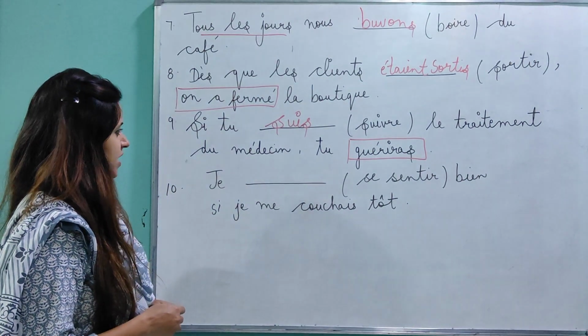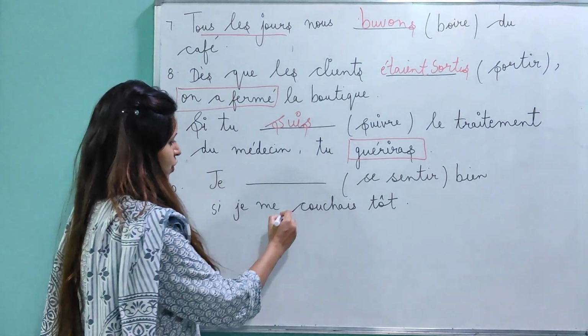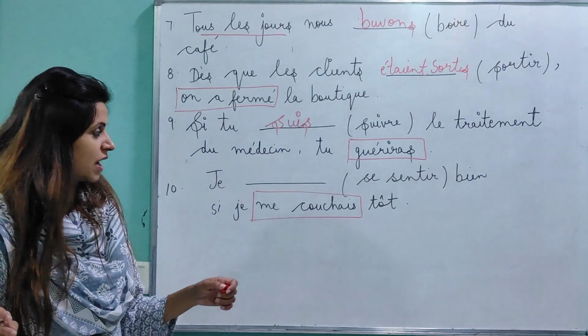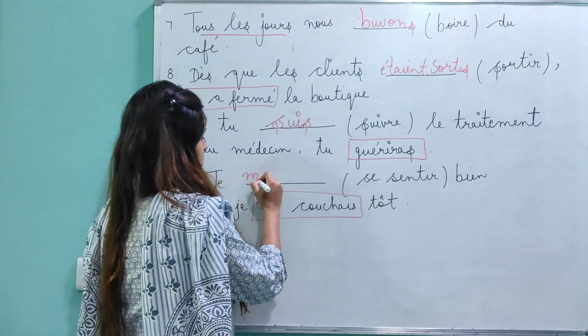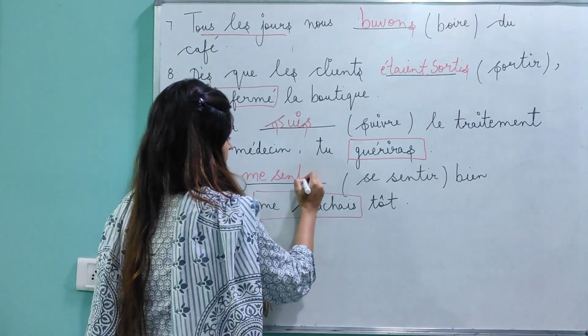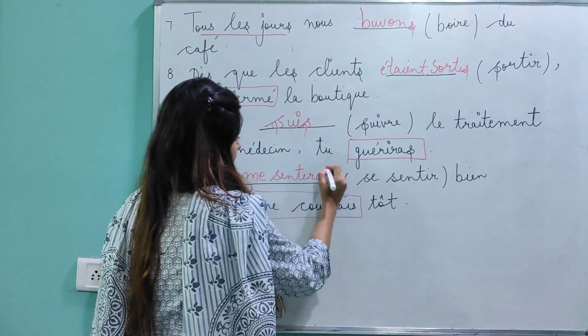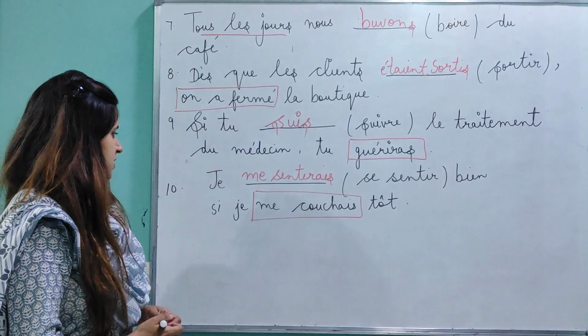Last part, je dash se sentir bien. Si plus what is given? Imparfait. So si plus imparfait plus conditionnel. Je me conditionnel. Again, future complete and then imparfait ending. Sentirais.